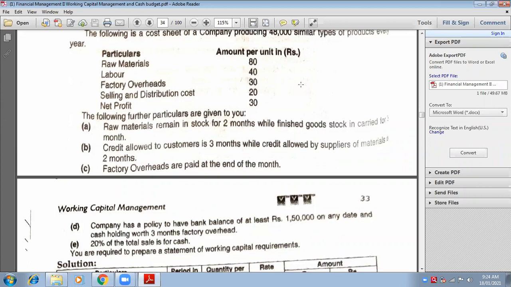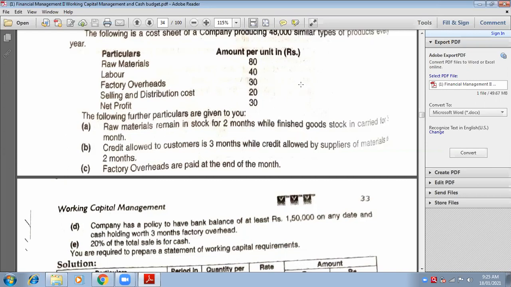You have to show it in your working note number 2. So, come to working note number 2. Next page. Write down stock of finished goods is equals to raw material 80, labor 40, factory overheads 30. Raw material 80 per unit, labor 40 per unit, factory overheads 30 per unit. So 80, 40, 30 would be 150. So you can write cost of production is equals to 150 per unit.